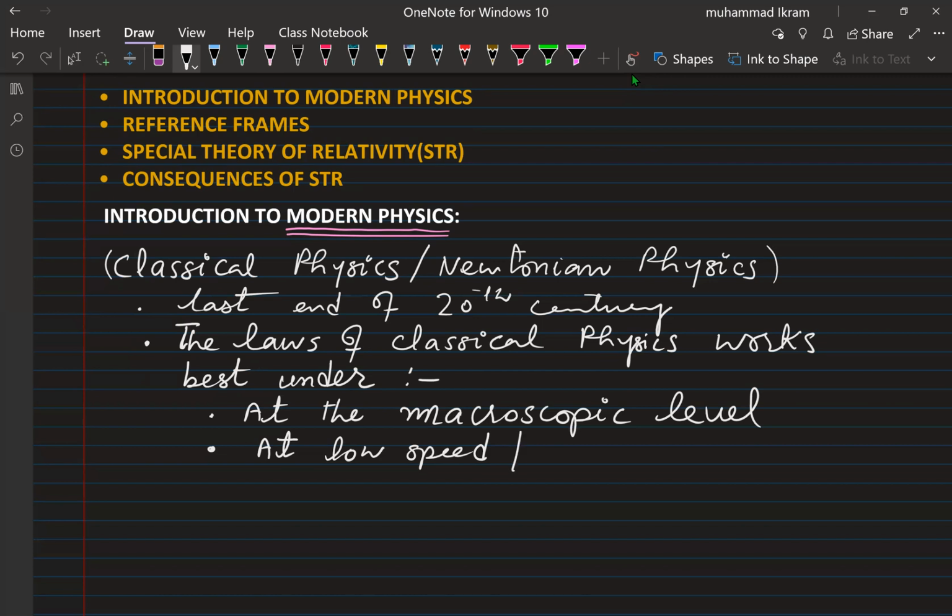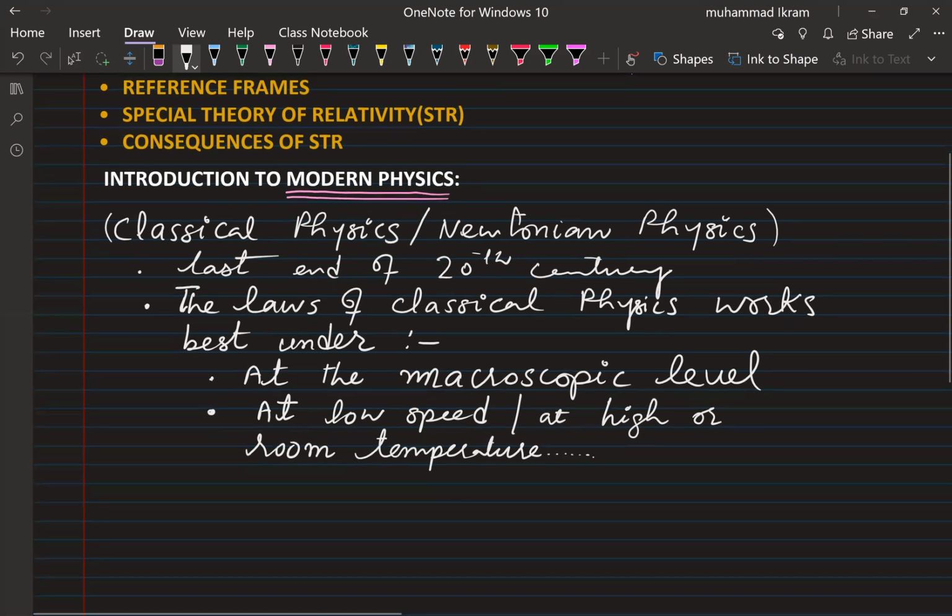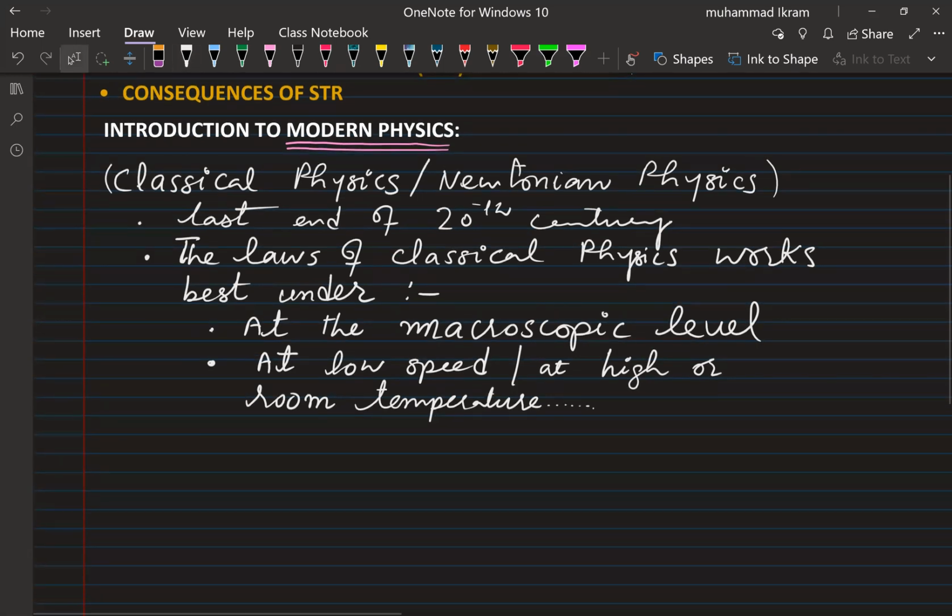And at relatively high or room temperature, the objects' motion, state or effect can be best explained by the Newtonian or classical physics.